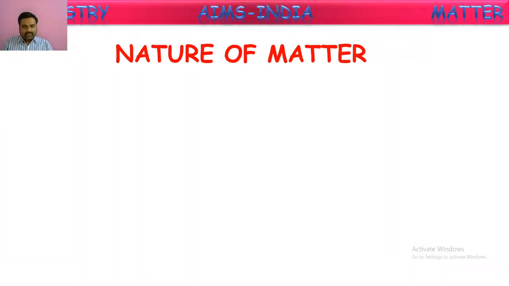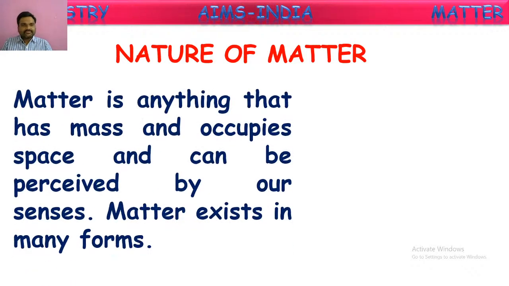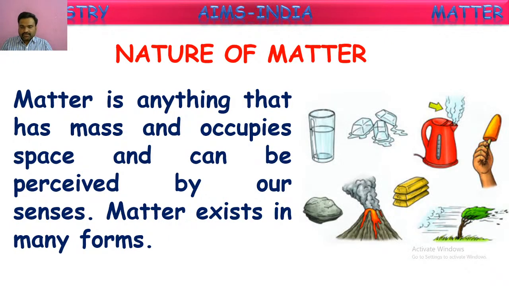First, what is this matter? What is the nature of this matter? Let us see here. Matter is anything that has mass and occupies space and can be perceived by our senses. Matter exists in many forms. So here we see some different forms of matter. These all we observe in our everyday life around us. Here you can see some examples: a glass, pieces of ice cubes, a mug, ice fruit, volcanoes, stones, metals like gold, even plants, air. These all come under different kinds of matter.